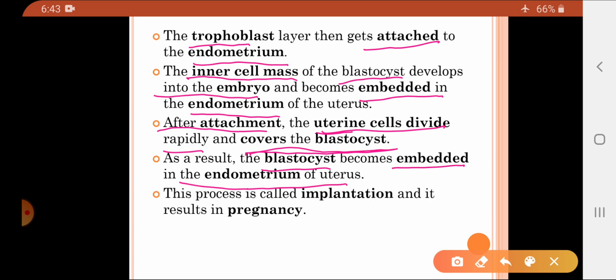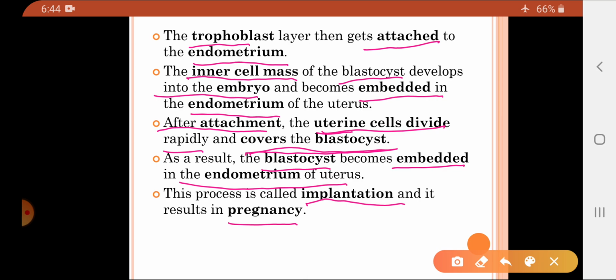This process is called implantation, which finally results in pregnancy. So what happens to the morula? The morula results in the formation of the blastocyst.